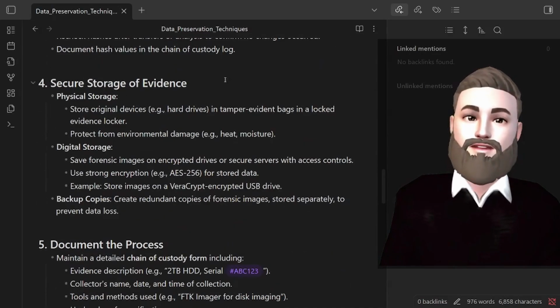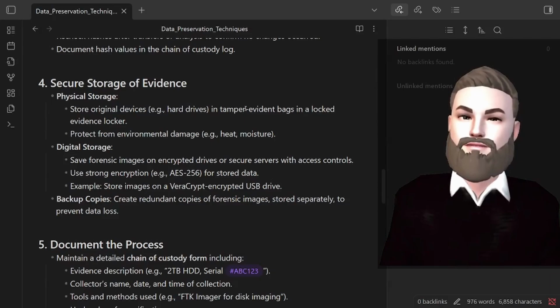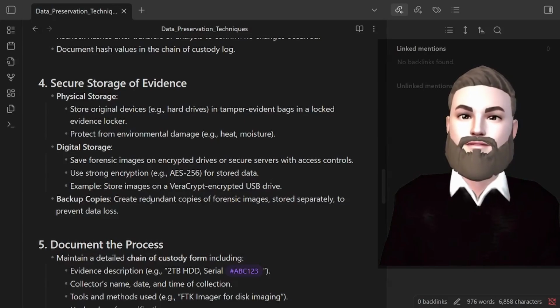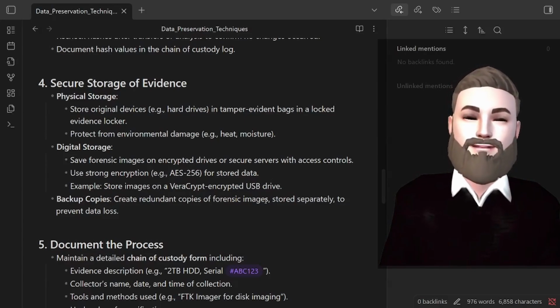Secure storage of evidence. Physical storage: store original devices, hard drives, and tamper-evident bags in a locked evidence locker. Protect from environmental damage, heat, moisture. Digital storage: save forensic images on encrypted drives or secure servers with access controls. Use strong encryption for stored data. Example: store images on a VeraCrypt encrypted USB drive. Backup copies: create redundant copies of forensic images stored separately to prevent data loss.